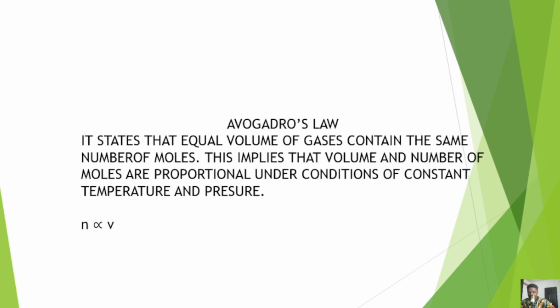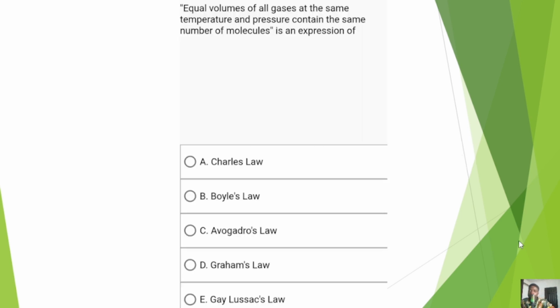Another thing that is implied by this law is that the volume and number of moles are proportional under conditions of constant temperature and pressure. So the number of moles is directly proportional to volume. Basically, once the temperature and pressure are the same, an increase in the number of moles should increase the volume. You will notice this more when you consider a balloon. As you are blowing air or maybe helium into a balloon, as more of those particles enter the balloon, it begins to expand, increasing the volume of that balloon. That's exactly what Avogadro's law entails. Now we're going to be getting into some questions to help us understand this.